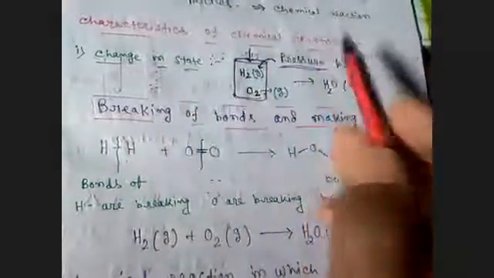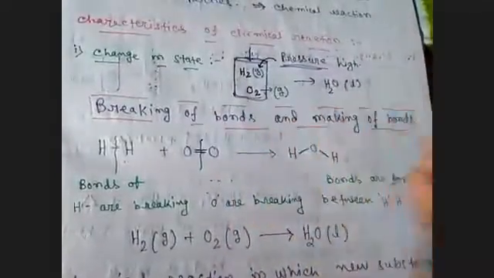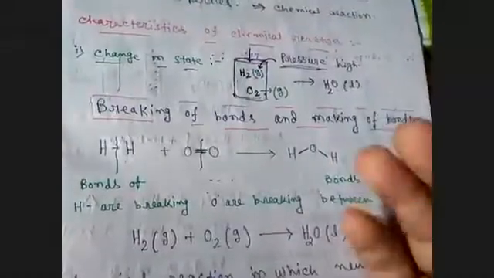So the first characteristic of a chemical reaction, characteristic meaning the change by which we can say that a chemical reaction has actually happened. We observe a definite change, like a change in state, or the color will change, or some new product will be formed.